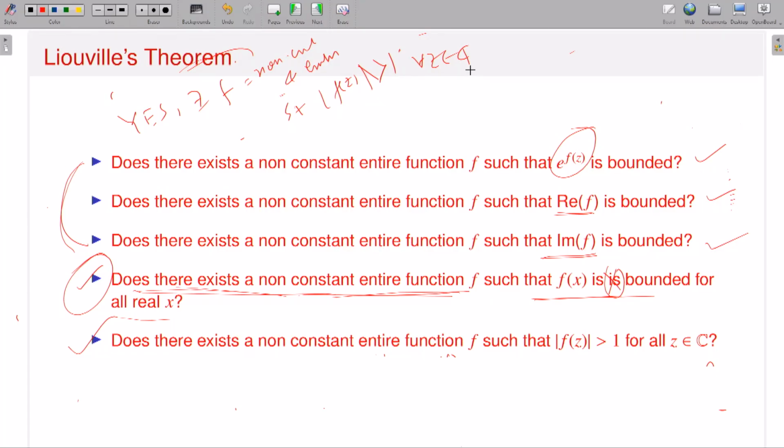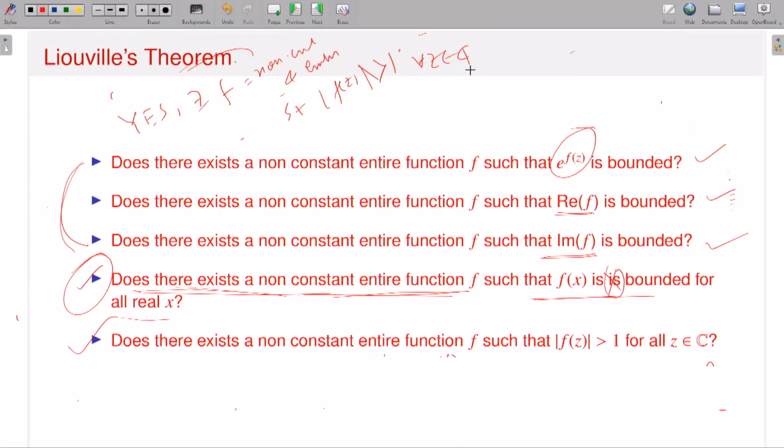That means I have to somehow find entire functions, give some argument that this is entire, this is bounded, hence constant, and arrive at a contradiction. Now you cannot apply Liouville's theorem directly to f, because modulus of f(z) greater than 1 might still take larger and larger values as mod z approaches infinity. So you need an auxiliary function where you will apply Liouville's theorem, like you have done for the previous cases.